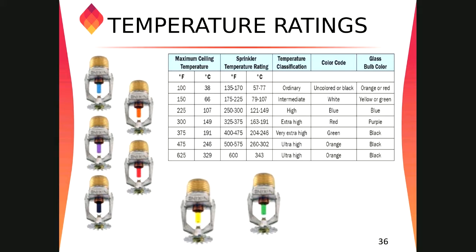They are saying that if your maximum room temperature inside is 38 degrees Celsius, as in most offices, we have to use the ordinary temperature classification. For high, they are saying the maximum ceiling temperature is 107. I think this is not a common application. This should be installed in areas where they have high temperatures. There might be some other kind of criteria, but I will come back to your questions. Let me look into the handbook and then I'll come back.